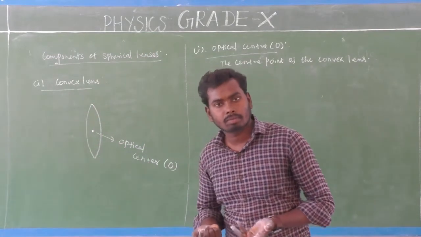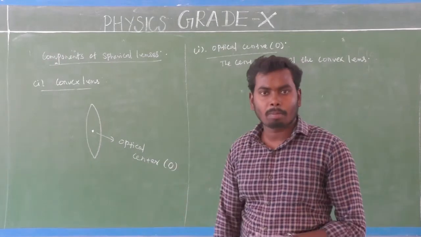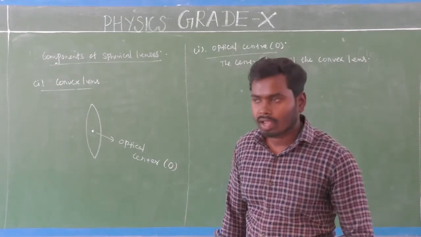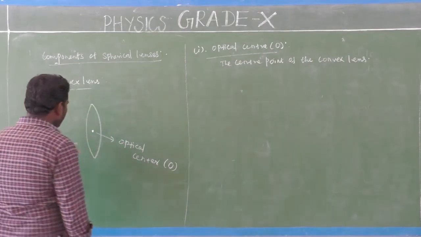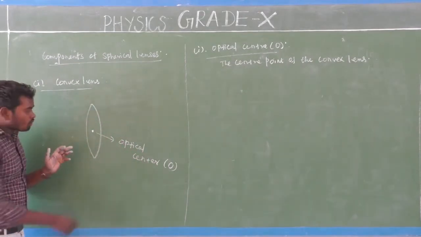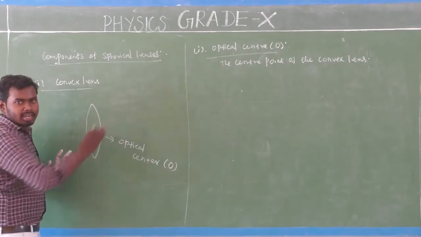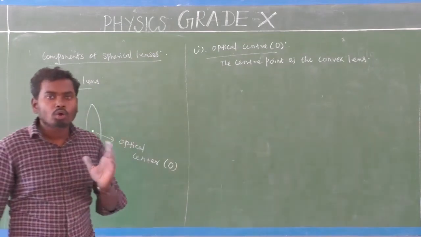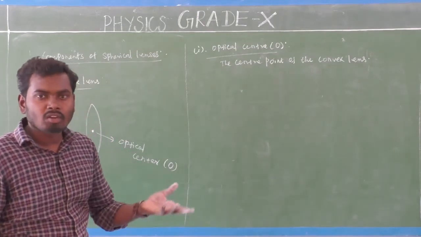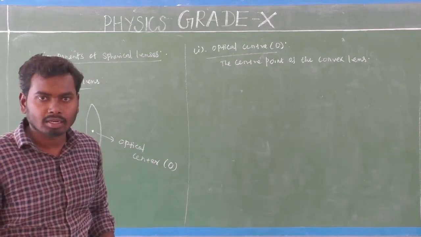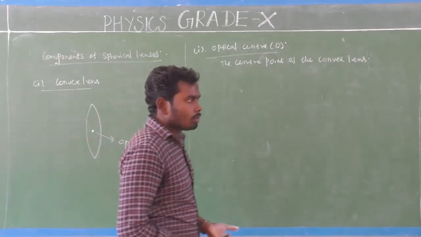What is the property, sir? Okay, that is very simple. Look here. Whenever light goes through this optical center, there will be no bending of light, which means there will be no refraction. Sir, how is it possible, sir? You may ask me how it is possible.